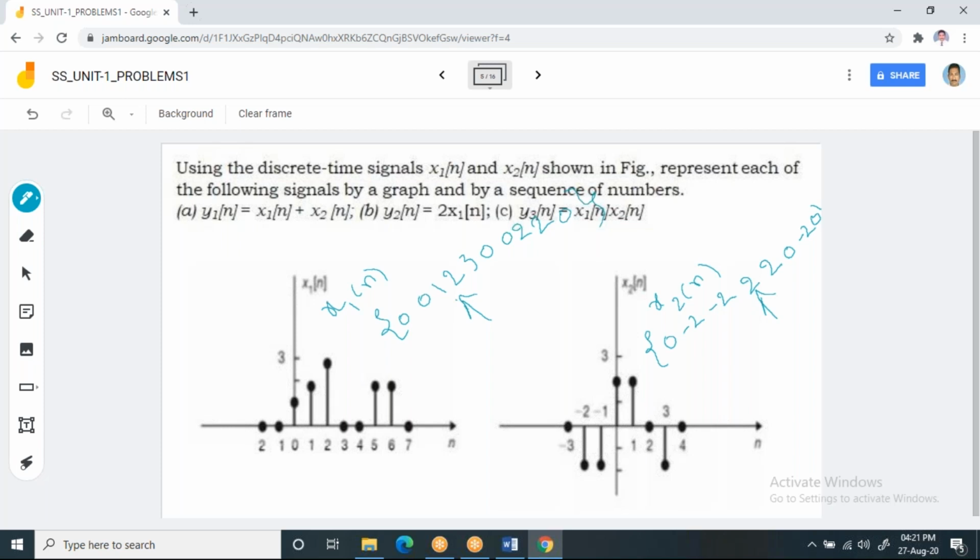So observe it. Here the samples of x1 of n start at -2, -1, 0, 1, 2, 3, 4, 5, 6, 7.